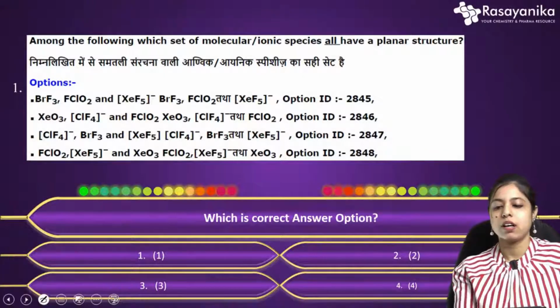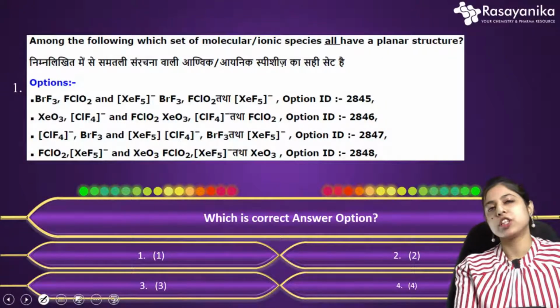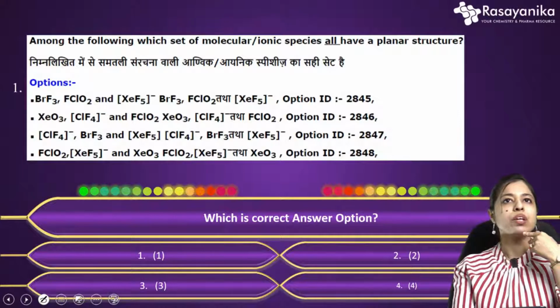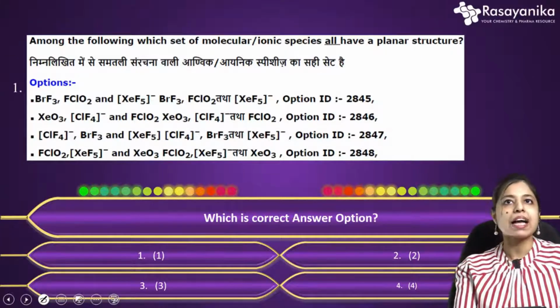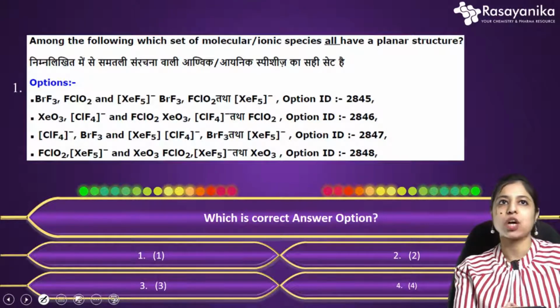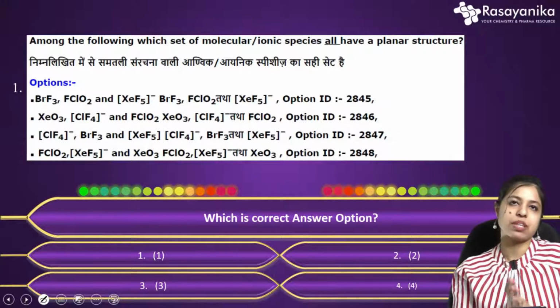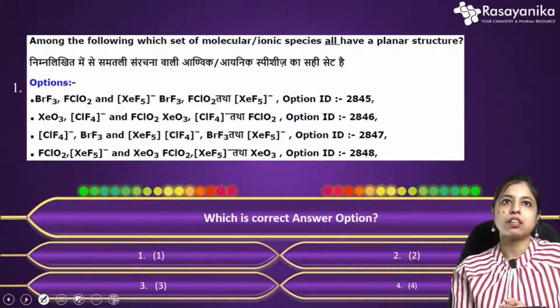This is our first question on the screen: among the following, which set of molecules or ionic species all have a planar structure? The inorganic molecules are asked about their planar structure.